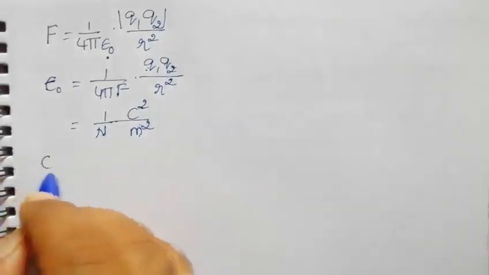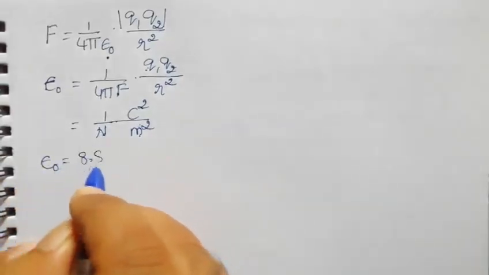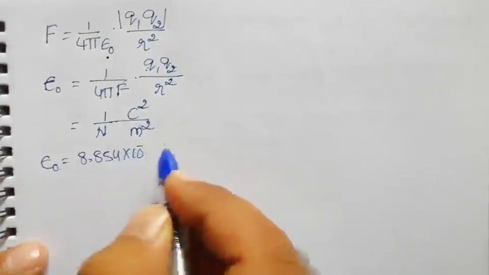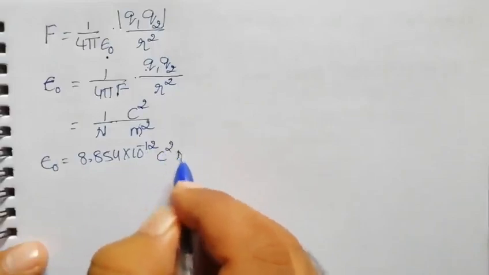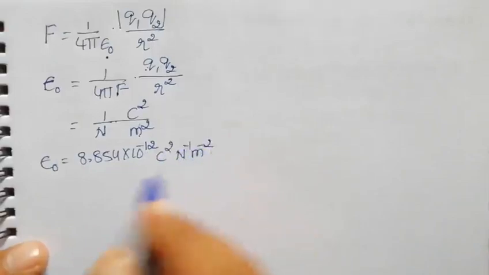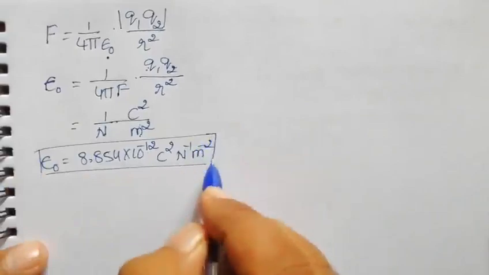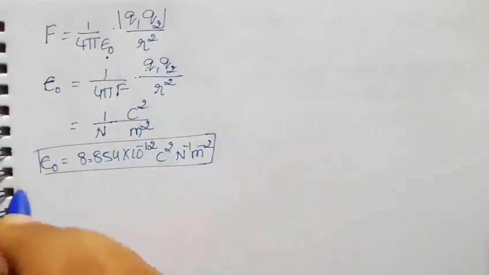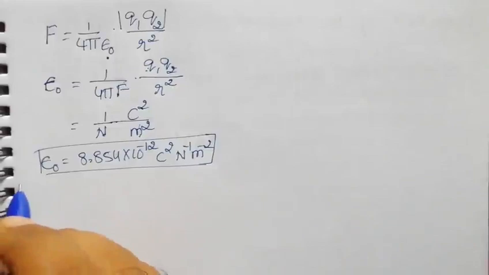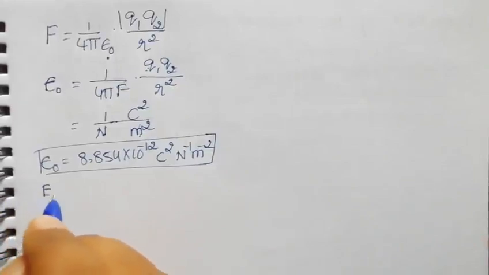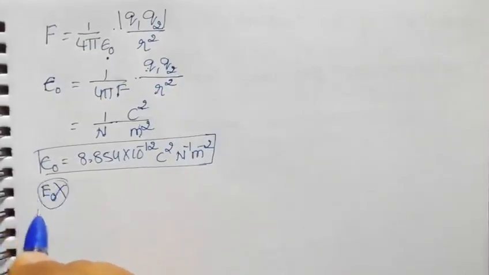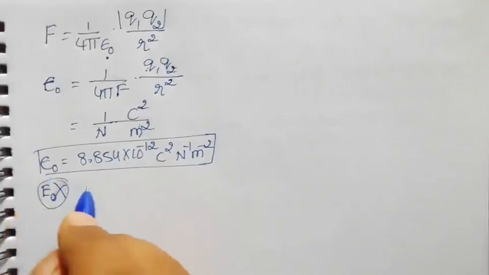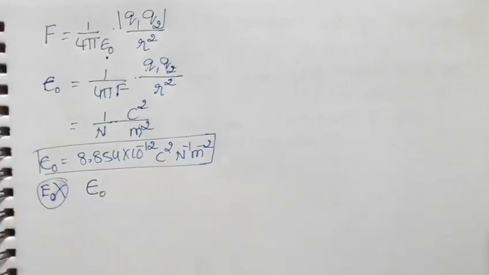So I can write epsilon naught value is 8.854 into 10 power minus 12. Unit is coulomb square per Newton per meter square. So that is the value of epsilon naught. Sometimes we make mistakes while writing in an examination. Some students will write epsilon naught as E naught. Students, this is a wrong way. You are not supposed to write like this. You should write epsilon like this only. You should write epsilon naught.